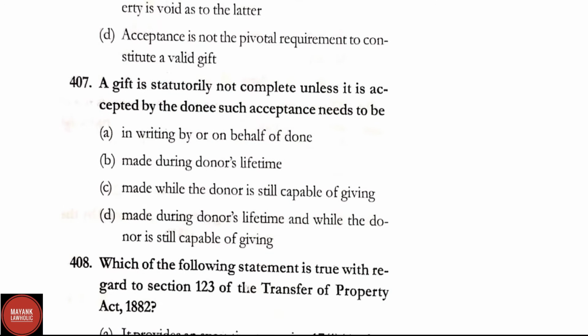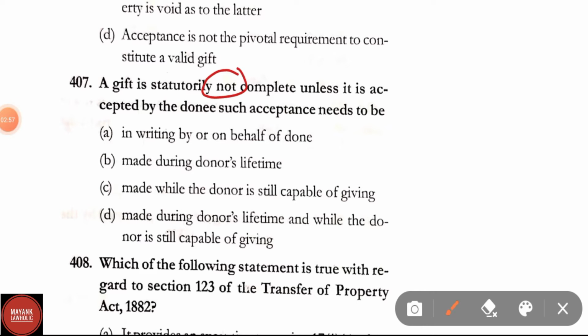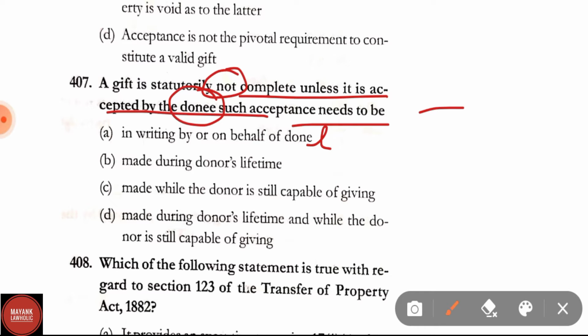Question number 407. A gift is statutorily not complete unless it is accepted by the donee. Such acceptance needs to be in writing by or on behalf of the donee; made during the donor's lifetime; made while the donor is still capable of giving; or made during the donor's lifetime and while the donor is still capable of giving. Here the correct answer is option B, that is made during the donor's lifetime.